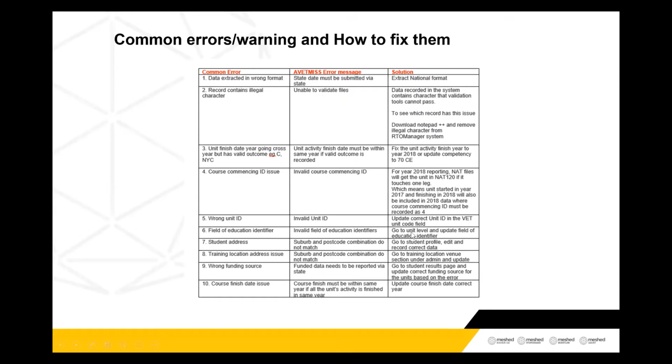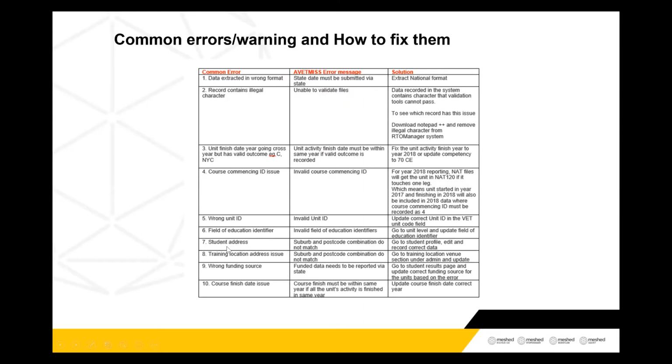This one is very common. If you add a unit that is not in training.gov, not matching with training.gov, then it will also return an error. So make sure your unit code is recorded correctly in the system. Then the next one is field of education. If your course or unit does not match with the field of education defined, that will also return an error.